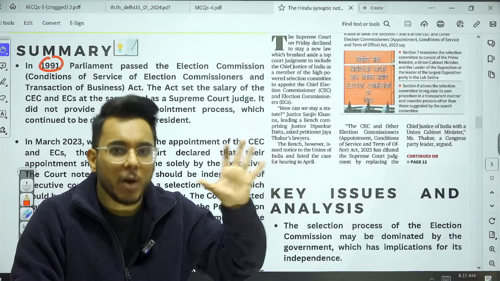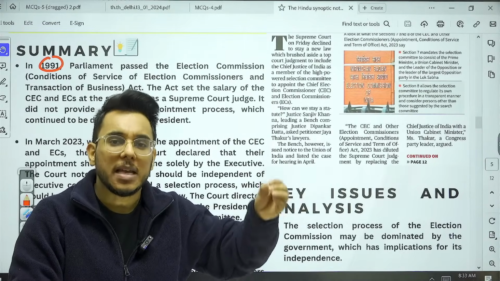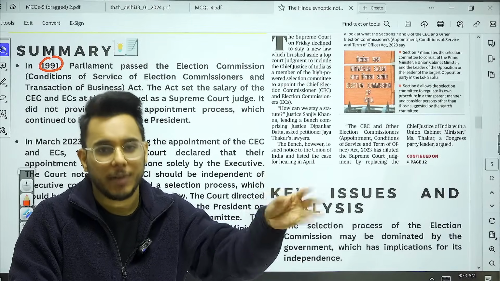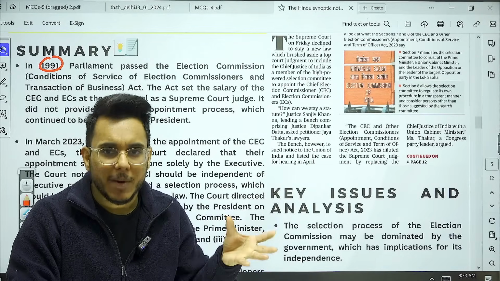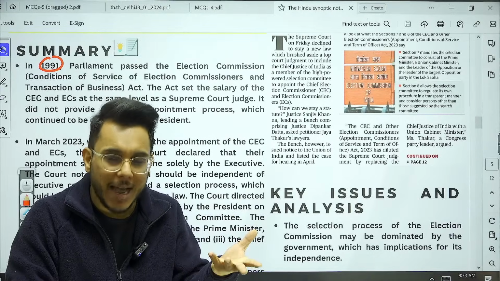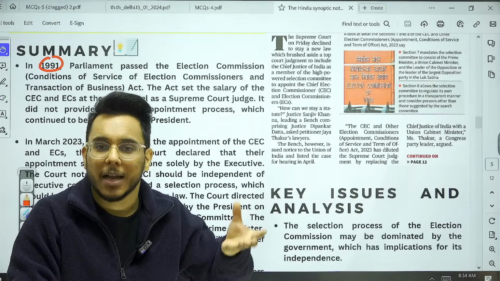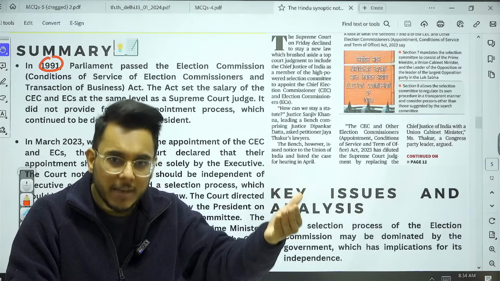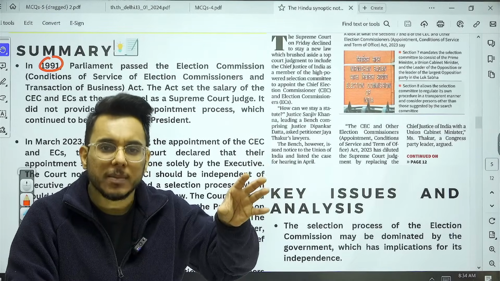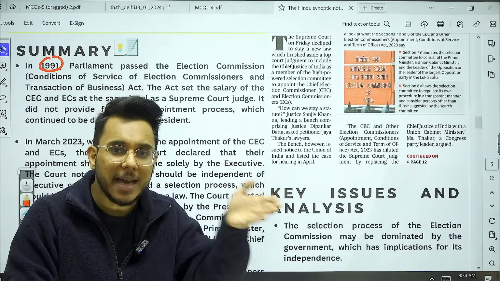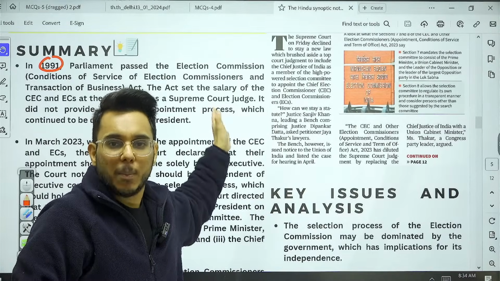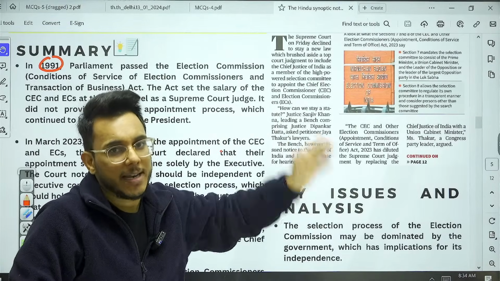And up till now, what was happening? They were being appointed by the President of India. You already know that the President acts on the aid and advice of the Council of Ministers. So in a way, the Council of Ministers, the government, was indirectly making the appointment of the Chief Election Commissioner and Election Commissioner.